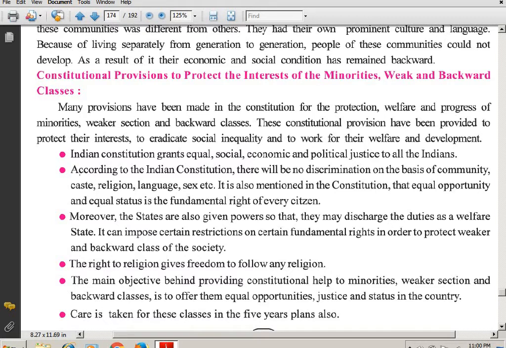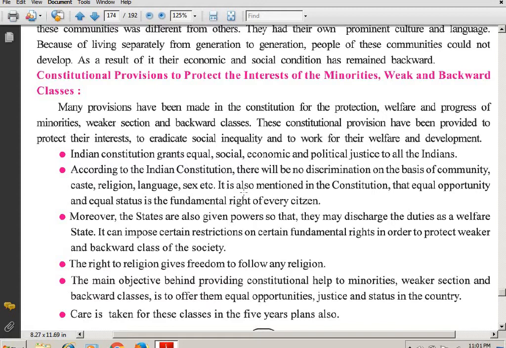The first point is that the Indian constitution grants equal social, economic and political justice to all Indians. We studied the Indian constitution last year in 9th standard. When you study the preamble, you get to hear these words. So our Indian constitution makes sure that the people staying in India get equal social, economic and political justice.